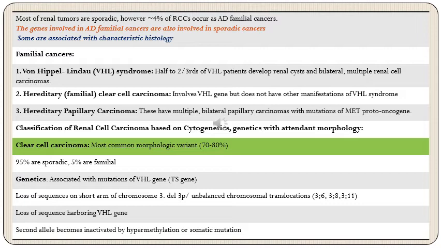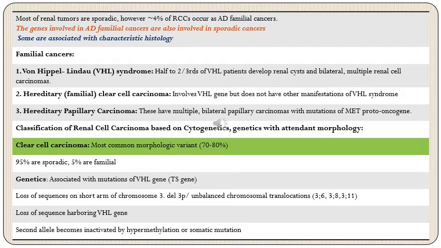So let's start with classification of renal cell carcinoma, which is based on cytogenetics, genetics, and any particular attendant morphology. Clear cell carcinoma is the most common morphologic variant on microscopy, and this accounts for 70 to 80% of cases of renal cell carcinoma. Amongst these clear cell type renal cell carcinomas, 95% will be sporadic cases and approximately 5% will be familial cases. And these cases are associated with mutations of the VHL gene, which, as we have discussed,